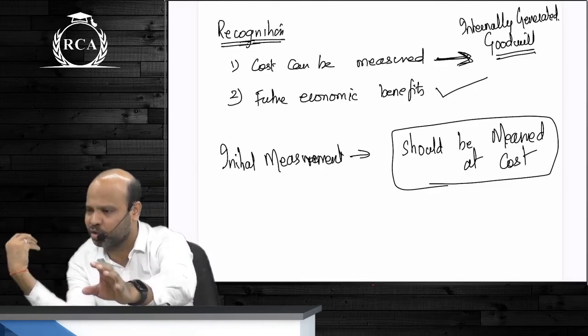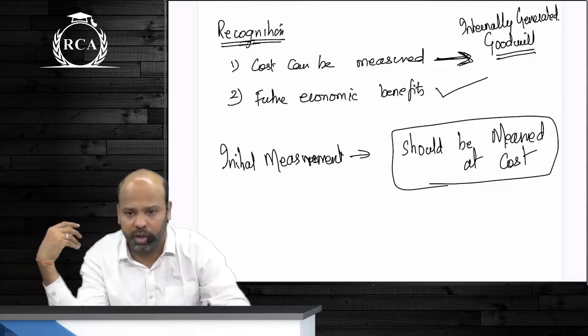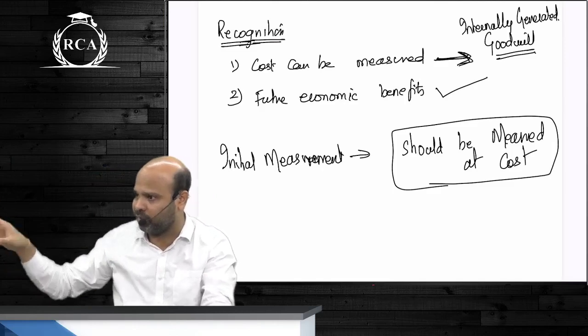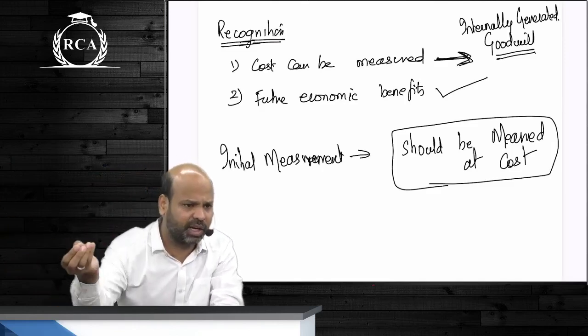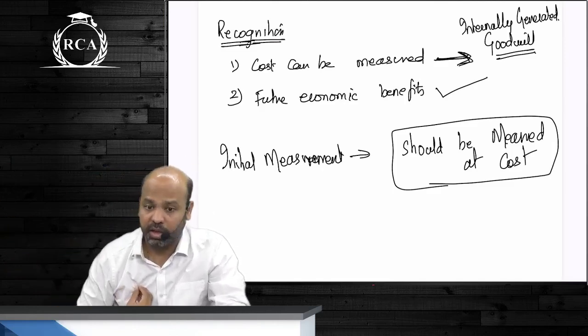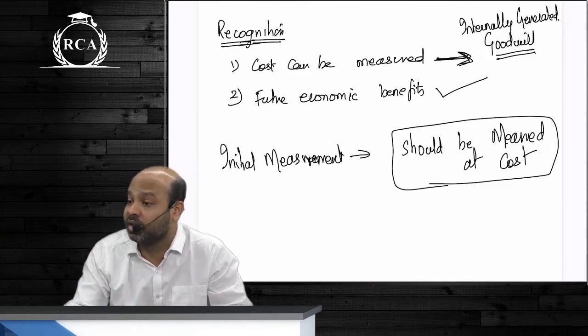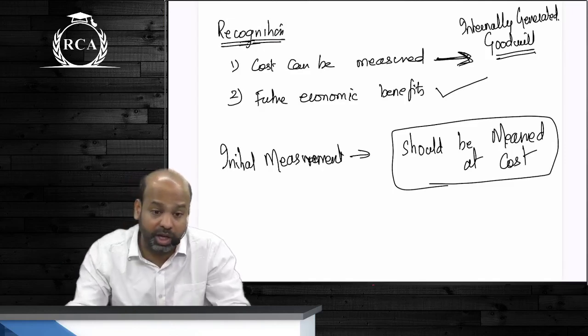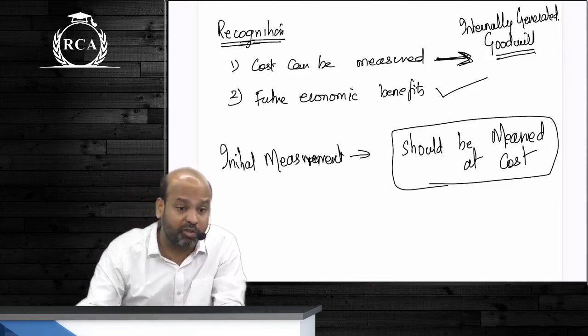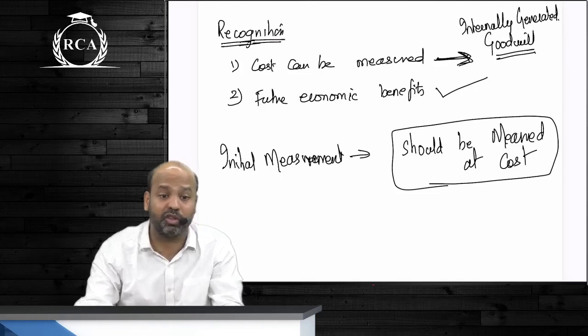You happily show it in the books. No one has a problem. If I am buying someone's brand name as such, beta, by paying a consideration of 10 lakhs, what is the cost to me? Can I measure cost? Can I disclose that as an asset in my books of accounts? Definitely yes. But what if I have generated goodwill of my own business? What is the cost of that?